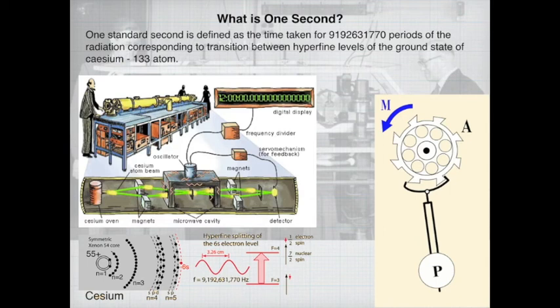In doing so, the time taken for 9,192,631,770 Hertz, that is, the time taken for this many waves to travel is noted, and this is found to be equal to 1 second. So 1 second is defined as the time taken for 9,192,631,770 periods of radiation corresponding to the transition between the hyperfine lines of the ground state of the cesium-133 atom.